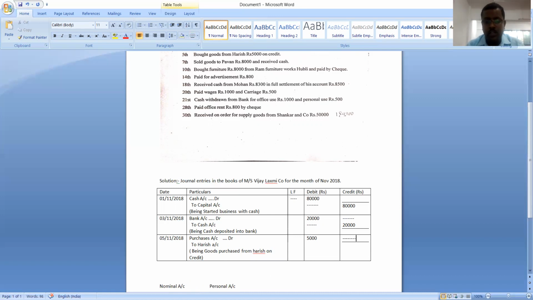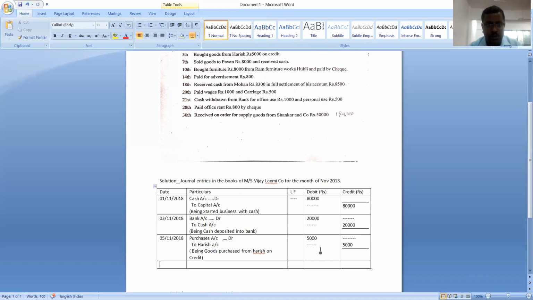Parallel to the name of the account that is credited, the debit column is nil, and in the credit column we should write the amount. How much? It is rupees 5,000. Okay, this is how we need to record transactions in the book of what? In the book of journal.